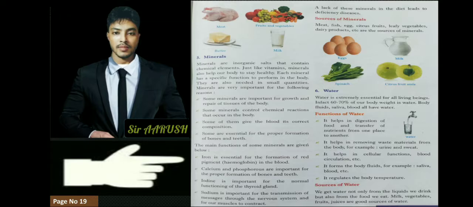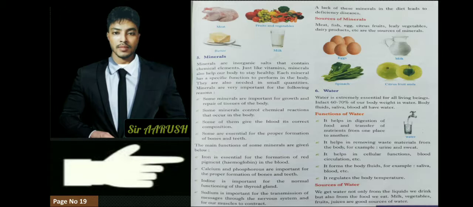Let's see. Some minerals are important for growth and repair of the tissue of the body. Some minerals control chemical reactions that occur in the body. Some of them give the blood its correct composition. Some are essential for the proper formation of bones and teeth. And these minerals also play a very important role in our body. They provide us many other benefits. Let's see, one of the minerals is iron.